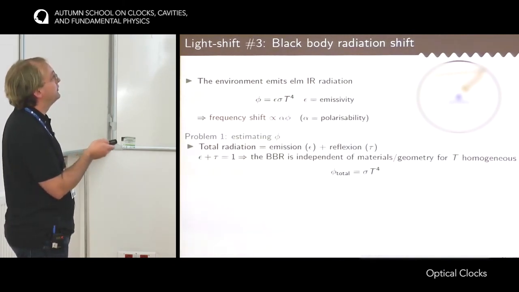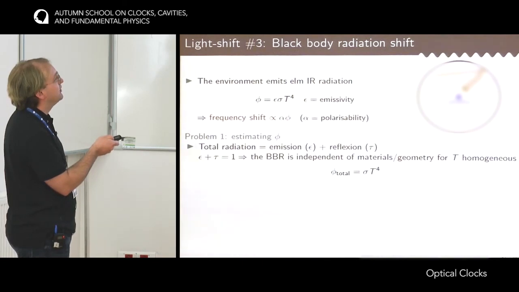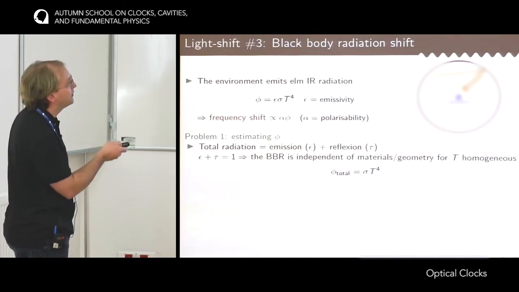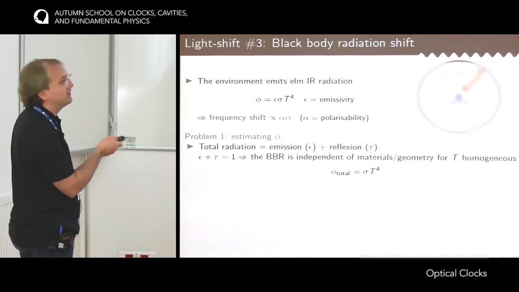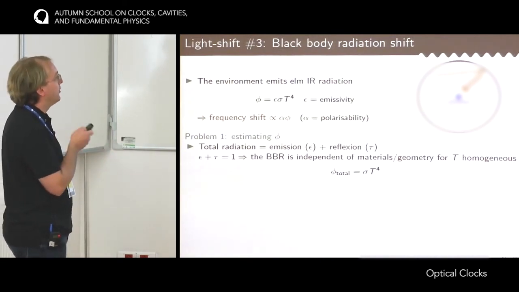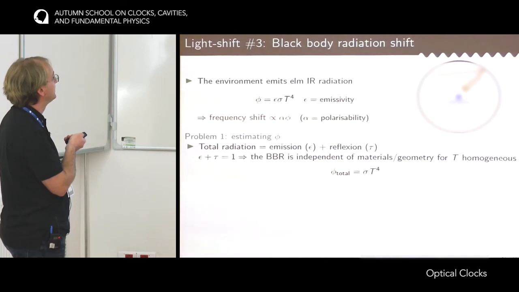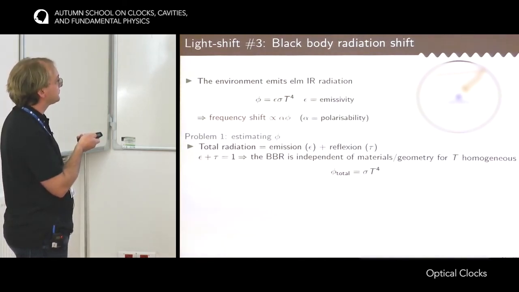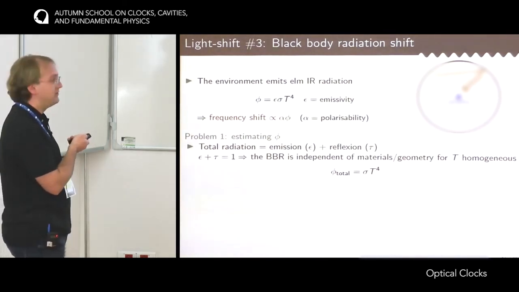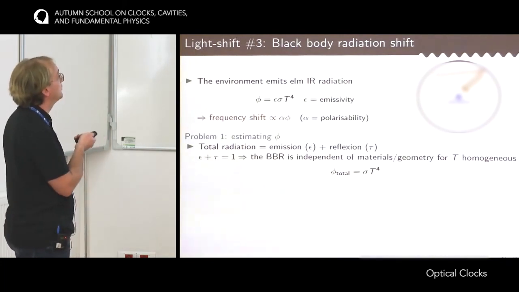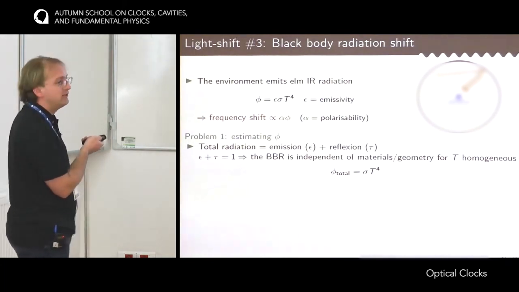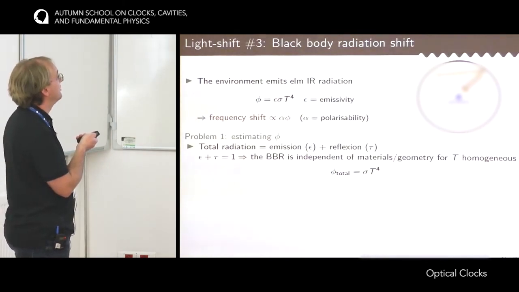Fortunately, physics comes to the rescue, and it's not only the light that is emitted by a part of the vacuum system that you have to consider, but also the light that is emitted by other parts of the vacuum system and reflected by this element of surface. And there is a theorem, which is called the Kirchhoff theorem, that says that for any material, the sum of the emissivity coefficient and the reflection is always 1. Okay, it's necessary. The way to prove it is that if you don't have this relation, then you would violate the second principle of thermodynamics.